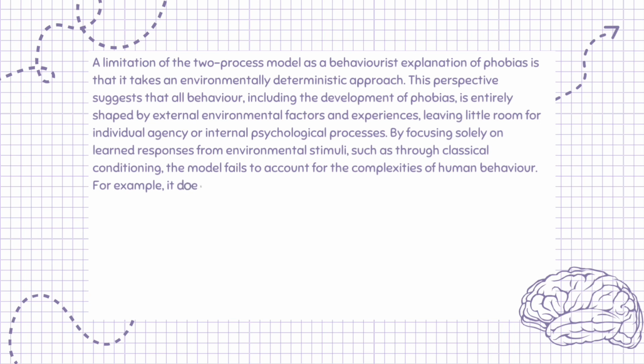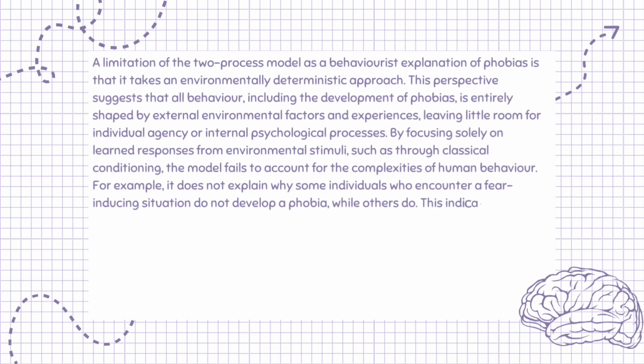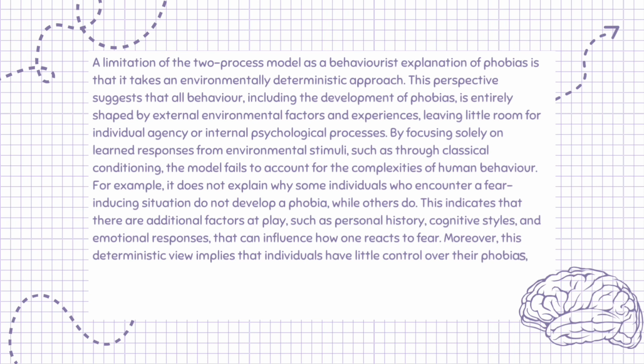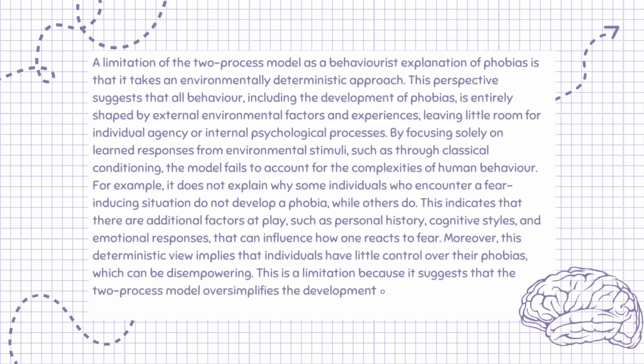For example, it does not explain why some individuals who encounter a fear-inducing situation do not develop a phobia, while others do. This indicates that there are additional factors at play, such as personal history, cognitive styles, and emotional responses, that can influence how one reacts to fear. Moreover, this deterministic view implies that individuals have little control over their phobias, which can be disempowering. This is a limitation because it suggests that the two-process model oversimplifies the development of phobias by ignoring the role of individual differences and internal psychological processes.